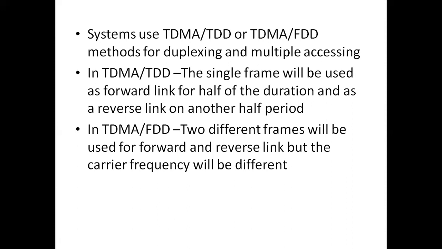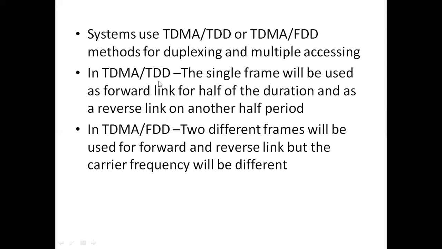Okay, so we have a single frame. That single frame is used as a forward link for some period, and it will be used as a reverse link for another time. Whereas if it uses TDMA FDD, that is frequency division duplexing, we have two different frames. One frame is used for the forward link and another frame is used as the reverse link. So that is the difference between TDMA TDD and TDMA FDD.